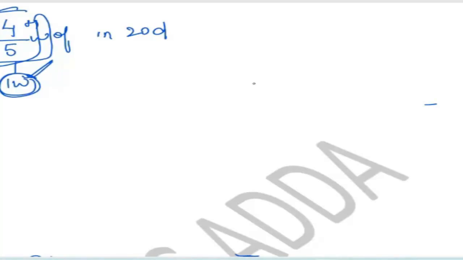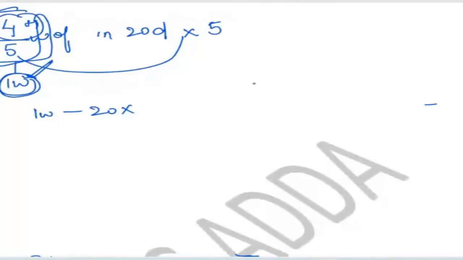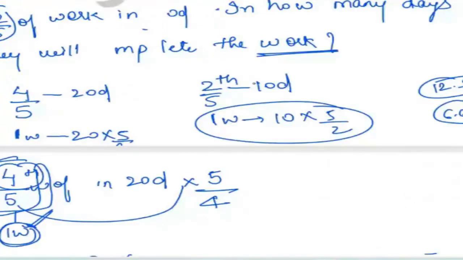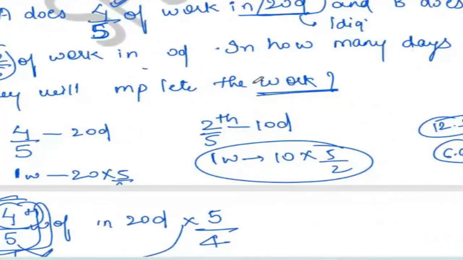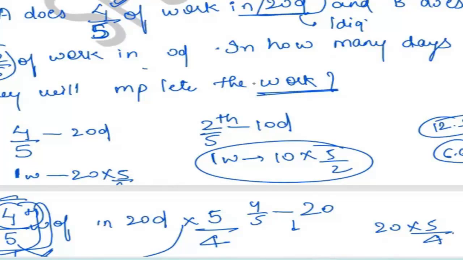So one work will be 20 into 5 by 4: the 5 becomes your numerator and the 4 becomes your denominator. You just take the reciprocal. 20 into 5 by 4 means 4 5s are 20, 5 5s are 25 days. It means A is doing the work in 25 days.